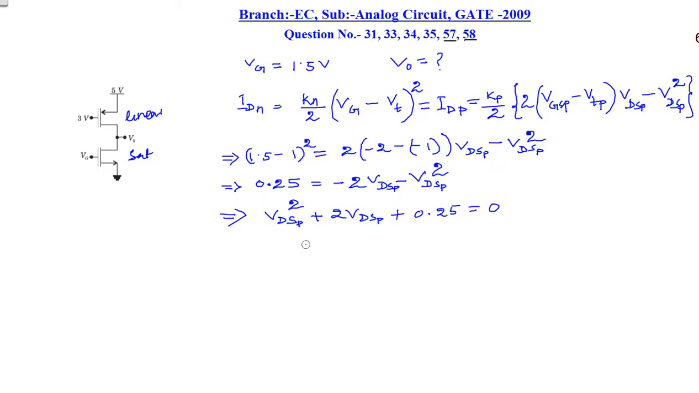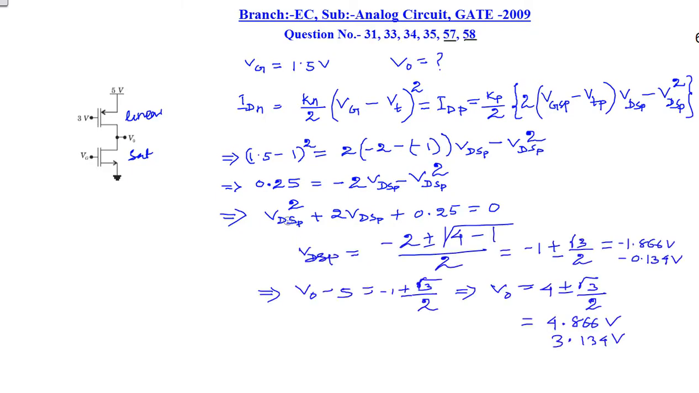If we solve for VDSP, we will have two values, then we will check which one is the correct value or whether both are correct. By solving the quadratic equation, one VDSP value is minus 1.866 and another value is minus 0.134. This VDSP is nothing but V0 minus 5 volt. So V0 minus 5 volt will be equal to minus 1 plus or minus root 3 by 2. By solving this, we get the output voltage as 4.866 volt and another one as 3.134 volt.